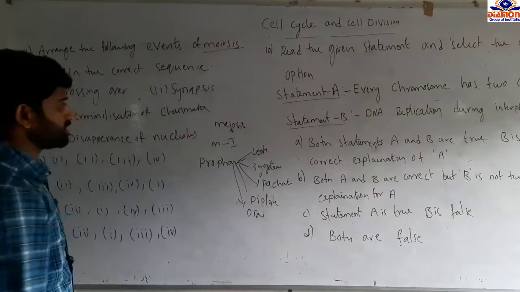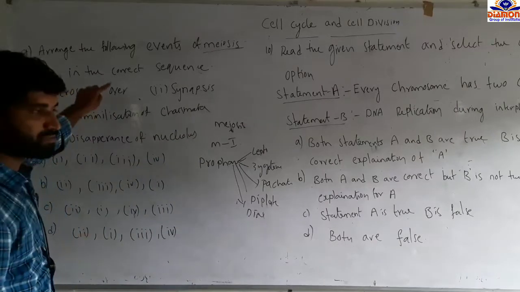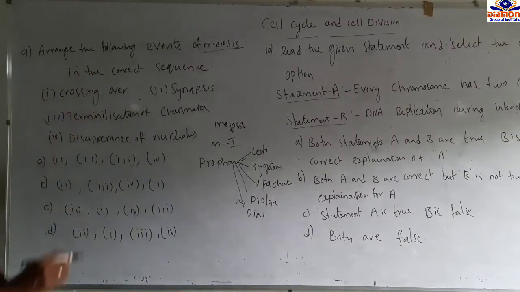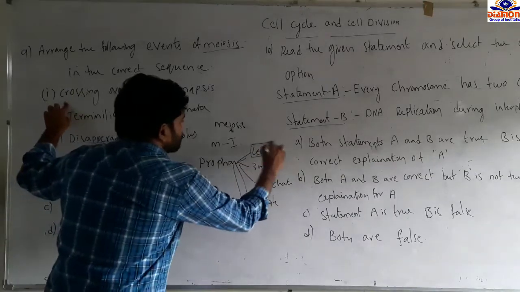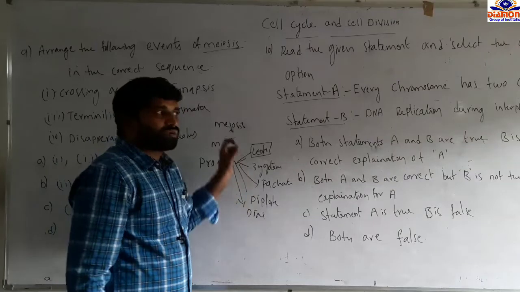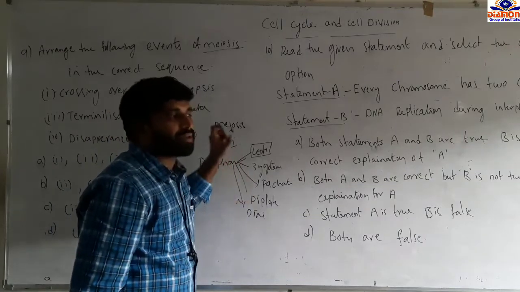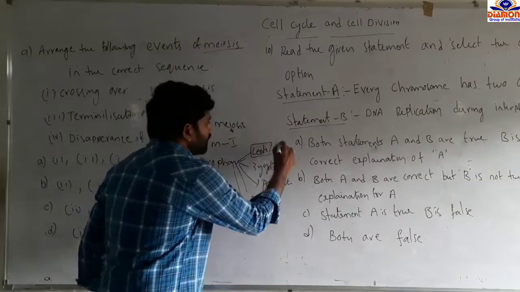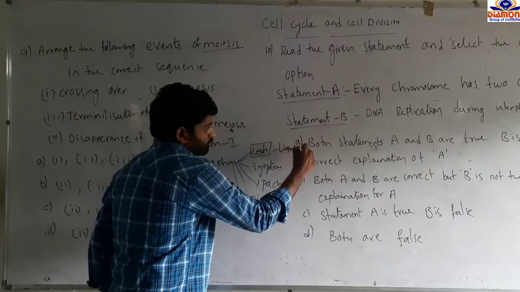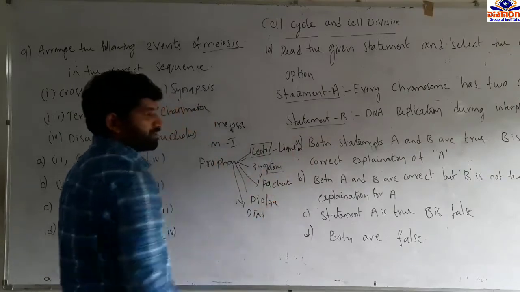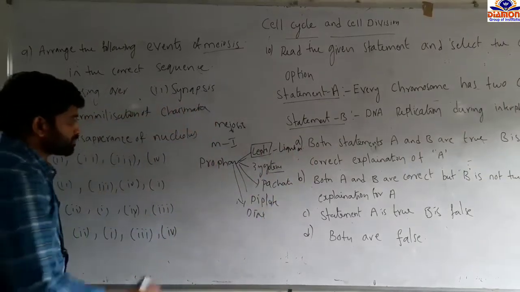These are the five stages of prophase 1 of meiosis 1. It's a very complex stage of meiosis 1. See now, in the leptotene stage, chromosomes are condensed and appear clearly under the light microscope. In the zygotene, what happens?